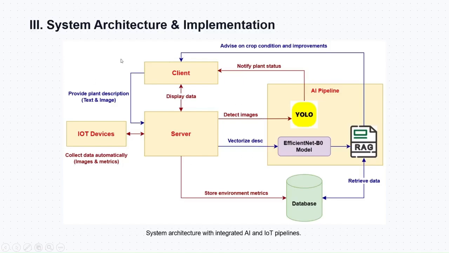Here is how everything connects together. IoT devices in the field continuously collect images and environmental data: temperature, humidity, soil nutrients, and pH. Images are sent through the YOLO model for detection.